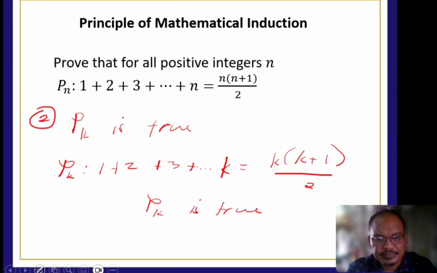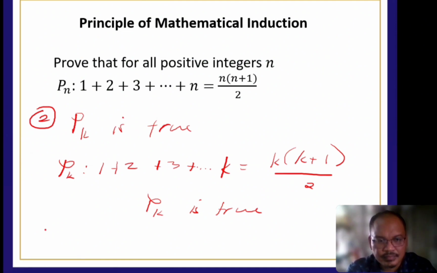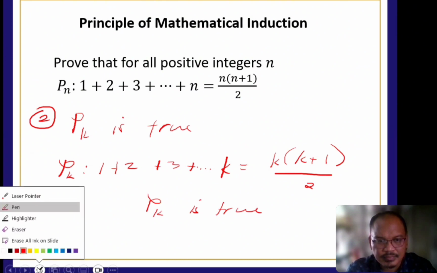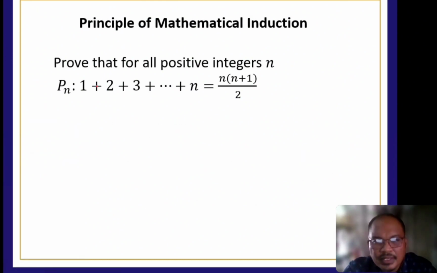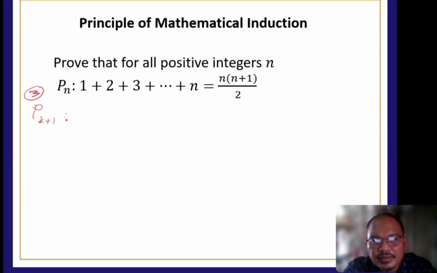So, palitan ko na. Assume na lang natin that P sub K plus 1. Ito yung pang third natin. So 1 plus 2 plus 3 plus K plus, ano yung kung natin kanina?